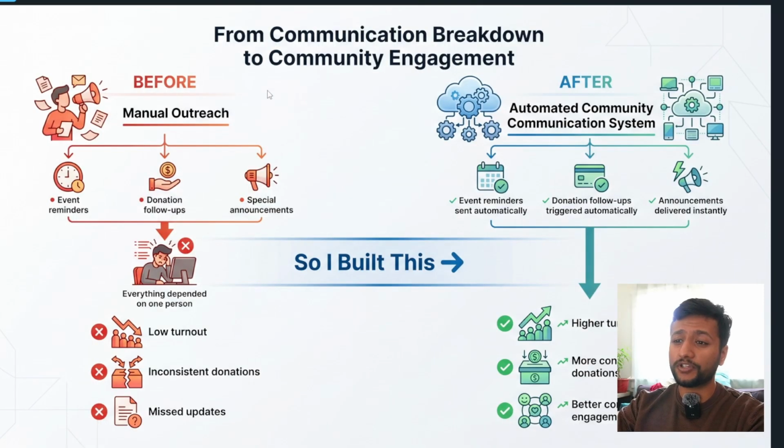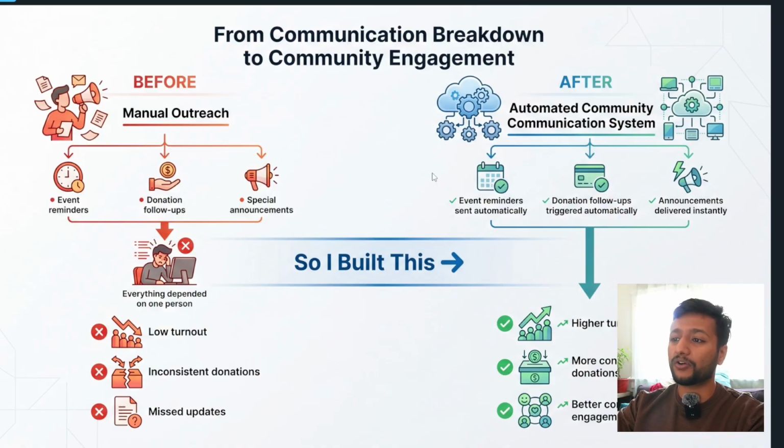So here's the situation before I built this. The organization was performing manual outreach. In fact, there was not even much effort on the manual outreach side. About the event reminders, donation follow-ups, any special announcement, somebody was manually sending SMS or there was no SMS sending at all. And there was low turnout, inconsistent donation, and missed updates.